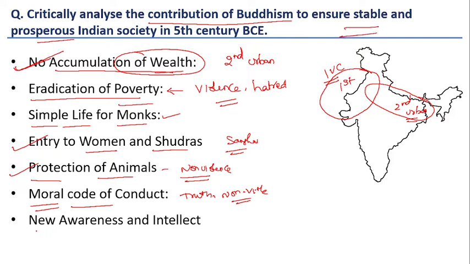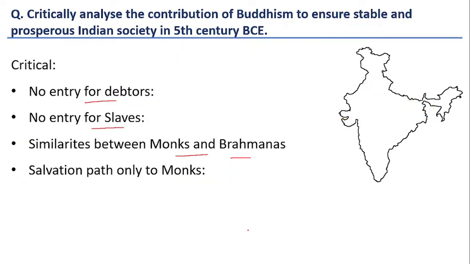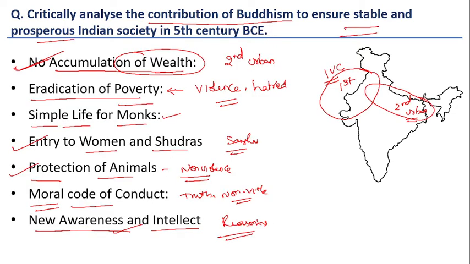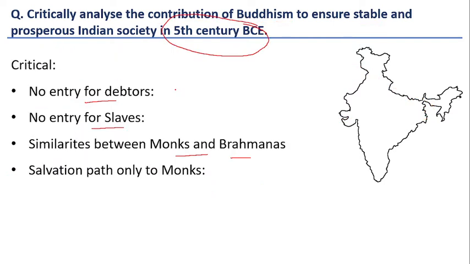It also asked people to question the existing norms and to use reasoning in solving day-to-day problems. So it led to the rise of new awareness and intellect in society. These are the positive aspects of Buddhism. However, there are certain limitations also, because according to 5th century BCE conditions, Buddhism did not try to eliminate all the existing evils of society. It tried to eliminate certain evils, but some other elements which were prevalent, Buddhism did not touch.